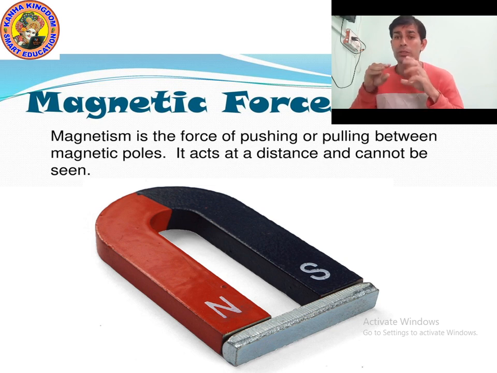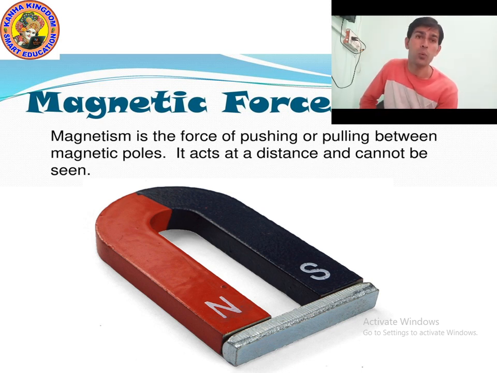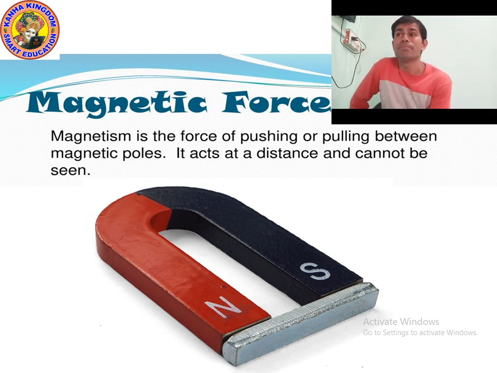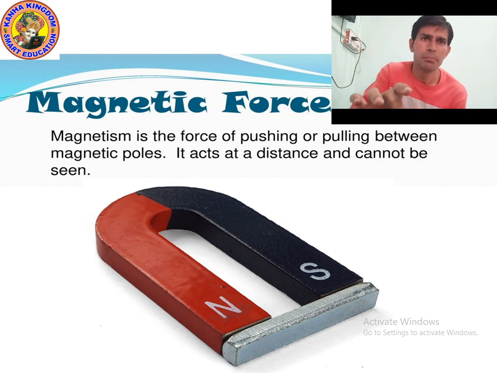When you put it near, you will see that it comes and attaches to the magnet. How is this possible? Because the magnet is applying a force which is called magnetism, or magnetic force. Because of this force, the iron nail is attracted towards the magnet and gets attached to it.